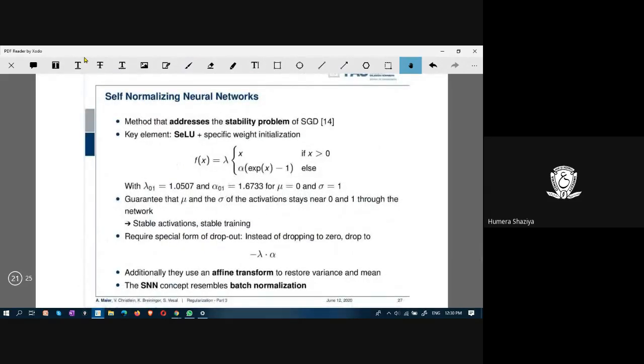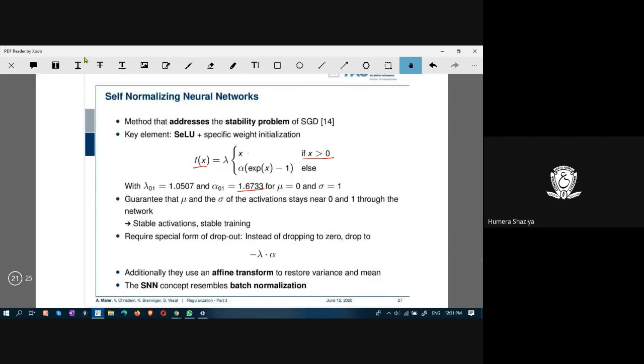The self-normalizing neural networks use a specific weight initialization. There is a function f of x equals lambda x when x is greater than 0, otherwise lambda alpha times exponent of x minus 1, and there is an alpha parameter.